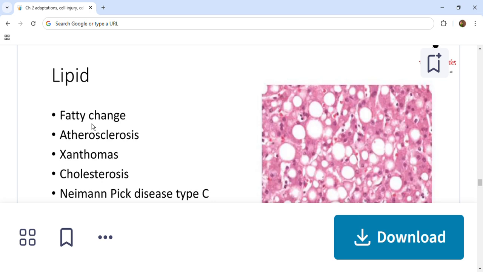Since the liver is the principal site for fat metabolism, steatosis is usually common in the liver. Though steatosis occurs in the liver, you can also encounter it in the kidney, muscles, and heart muscles. The main causes of steatosis include toxins, diabetes mellitus, obesity, or protein malnutrition. We might encounter such a condition in patients.